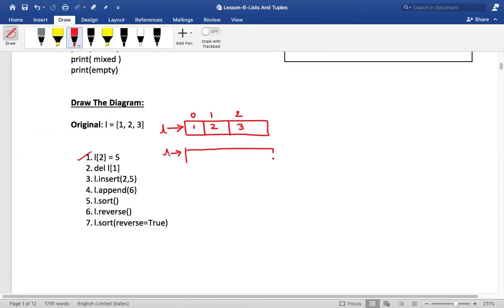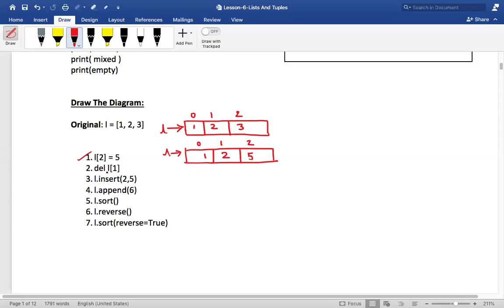Okay, you should always keep this diagram in mind, only then you'll understand. After this, what would it have become? It would have become 1, 2 and 3. Sorry, let me write, 1, 2 and 5, correct? After the first operation, it would have been 1, 2 and 5, isn't it?